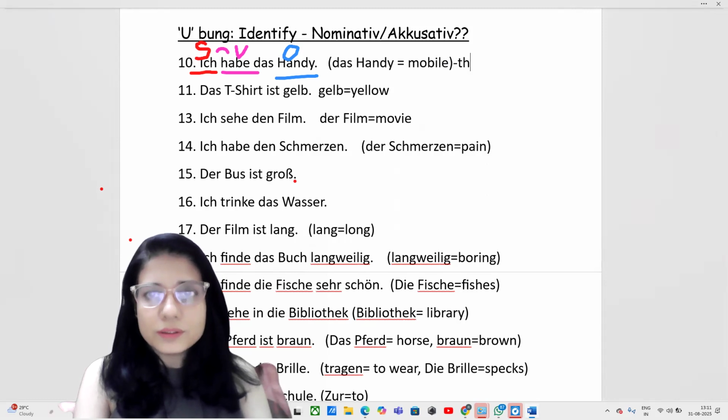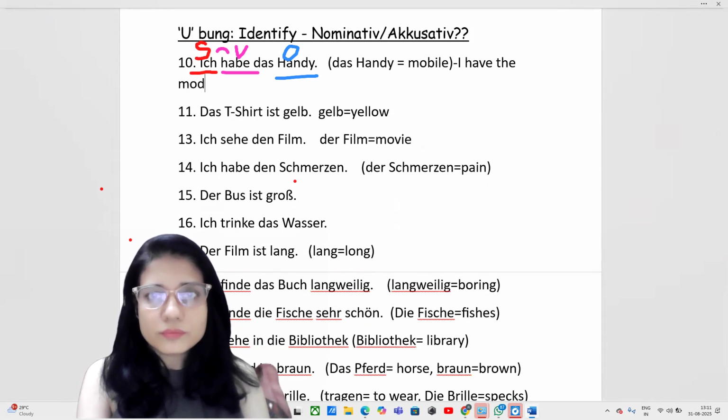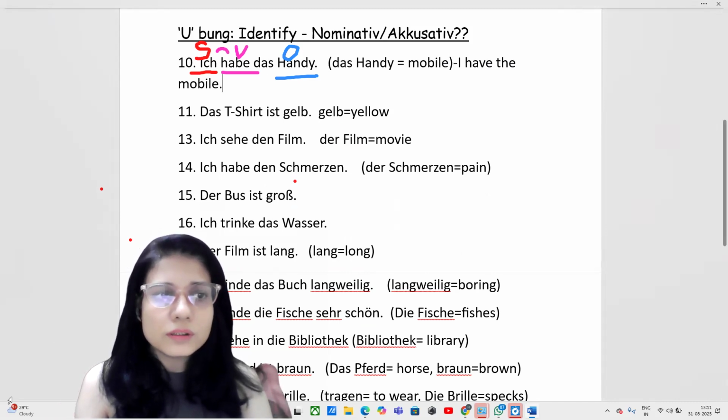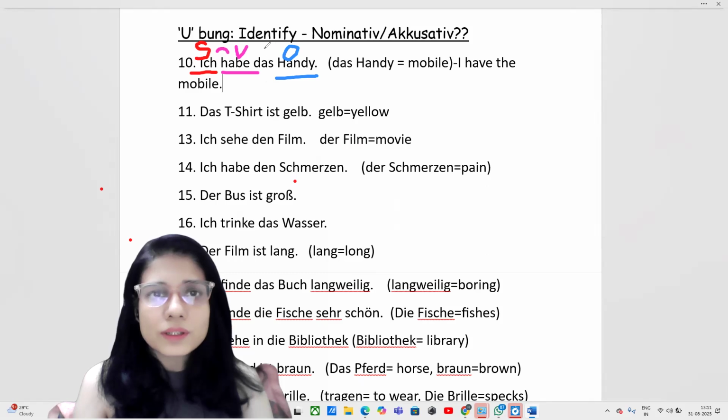I'm writing it quickly. So if you want to say I have a mobile, as per the table, you will write ein. Ich habe das Handy, I have the mobile. Ich habe ein Handy, I have a mobile. Handy is neuter. Das.